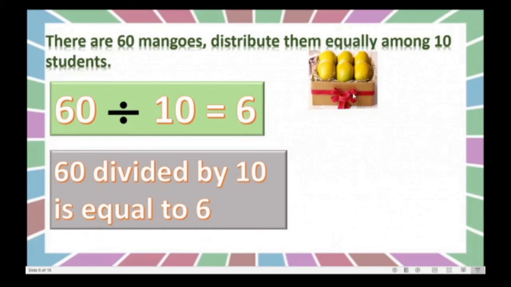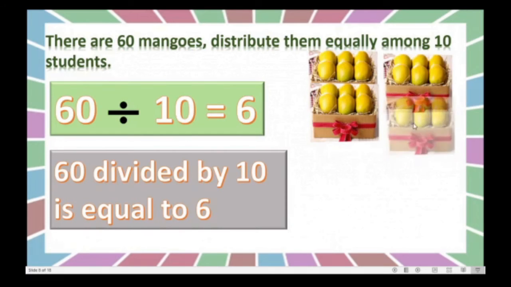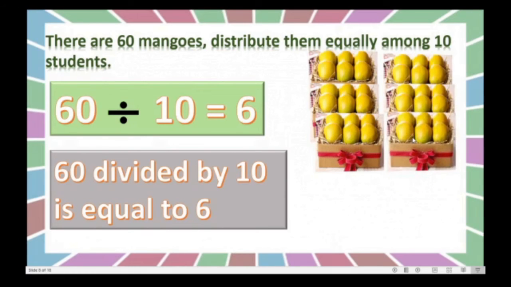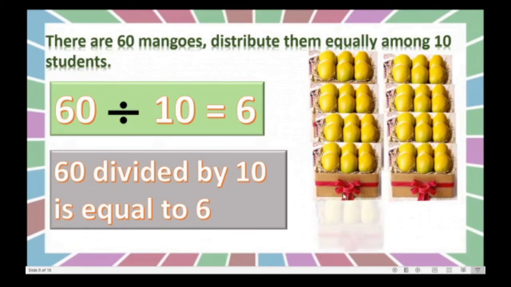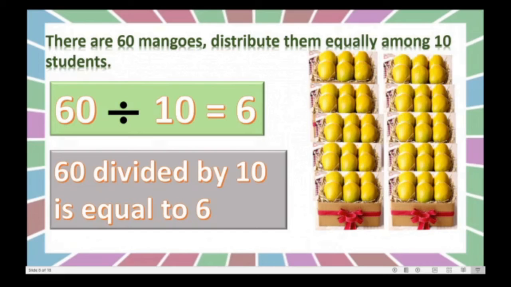See, this is for the first student, second, third, fourth, fifth, sixth, seventh, eighth, ninth and 10th. Yes, you know that there are 10 students and 60 mangoes, so each child got 6 mangoes. Got this? Very good.